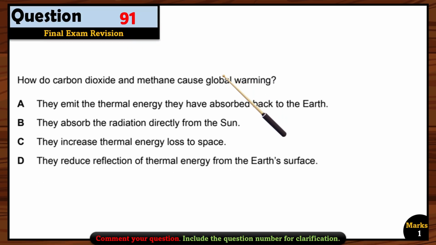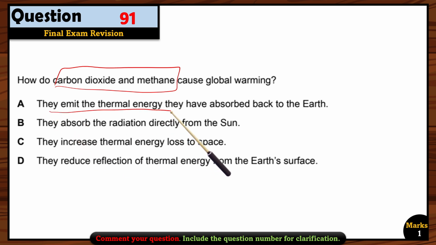Now, question 91, how do carbon dioxide and methane cause global warming? Okay, so now these are the other two pollutants that are responsible for global warming. Methane and carbon dioxide are the only two gases that are responsible for global warming. So how do they actually increase the global warming? They trap the heat that is reflected back from the earth, and they will trap that and again send it back to the earth. Okay, so they emit the thermal energy they have absorbed back to the earth.